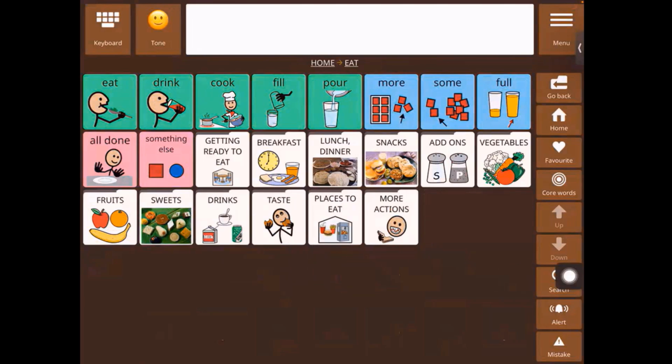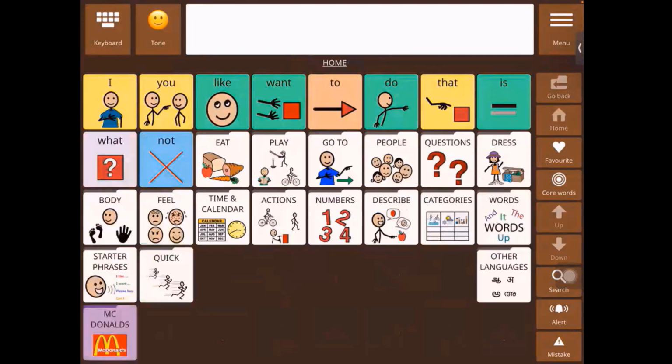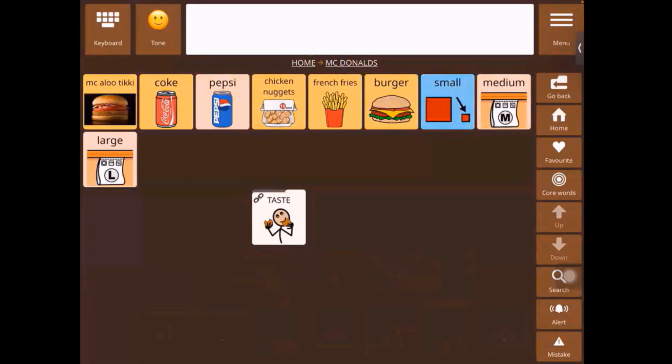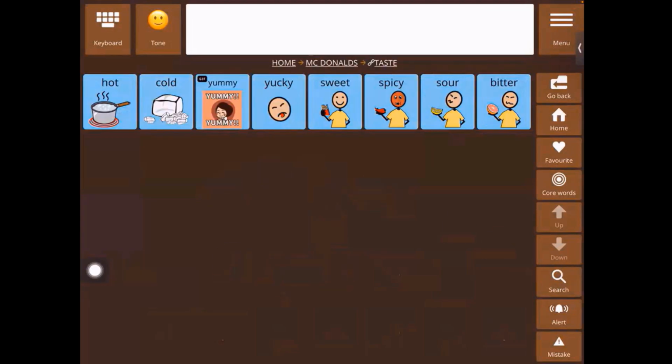So it tries to maintain that location so that as you shift between folders, the motor planning is not affected, right? So we've added the taste folder over here into McDonald's. So we can just open this and talk really quickly about taste, right?